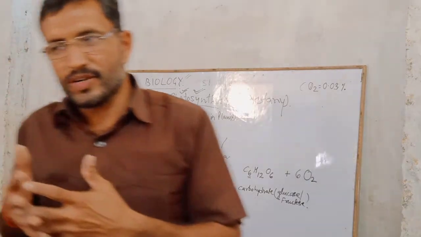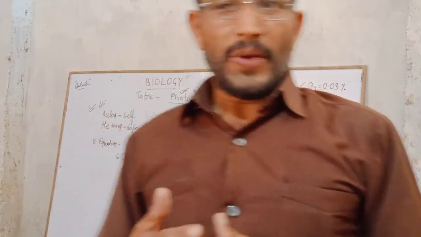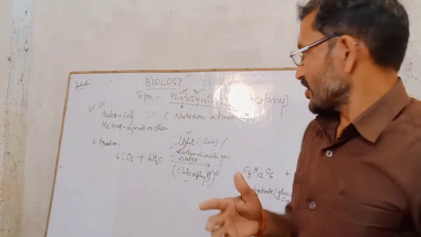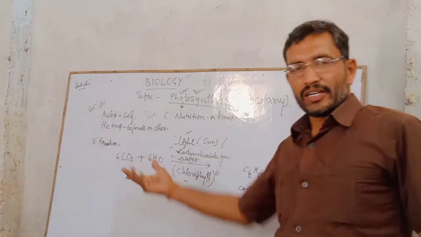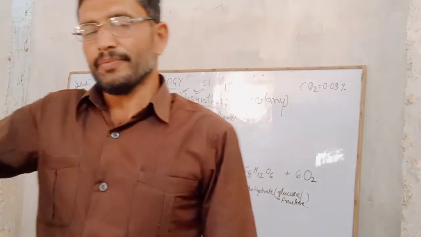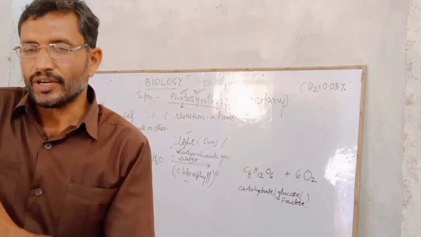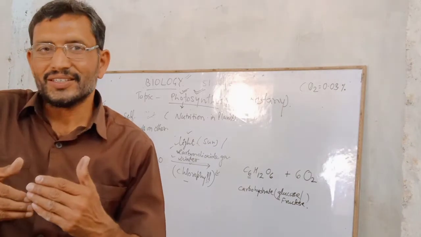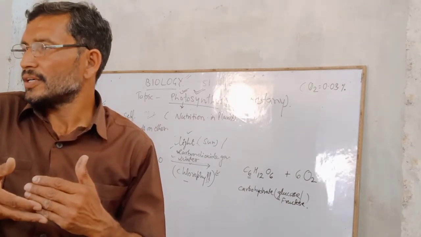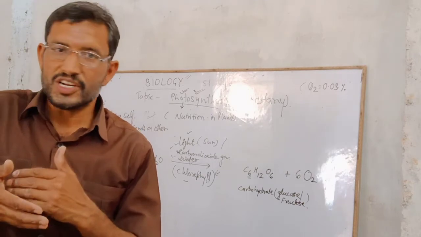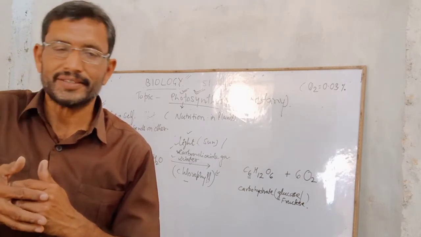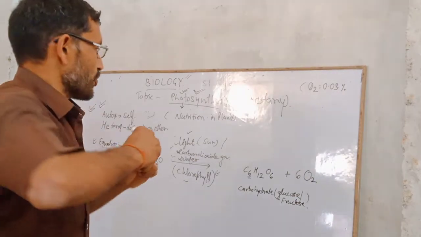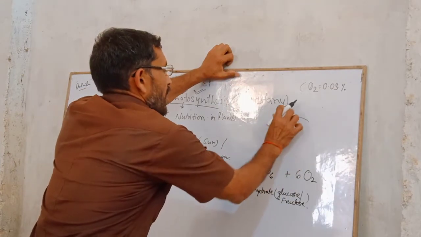So this is a very important process for the plant, by way of which they prepare their food material. For the condition of photosynthesis, what is required? Carbon dioxide, water, sunlight, and the most important pigment, chlorophyll. In the chloroplast structure you will get the stroma, where the chemical reactions of photosynthesis go on. I will explain the structure of the chloroplast a little later also.